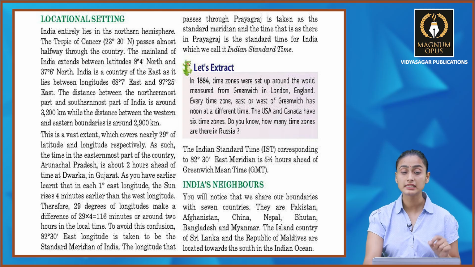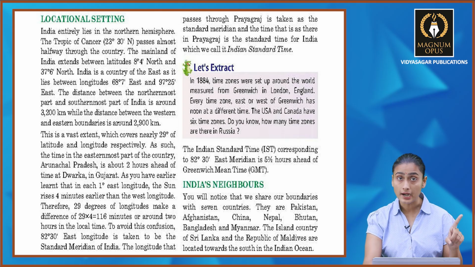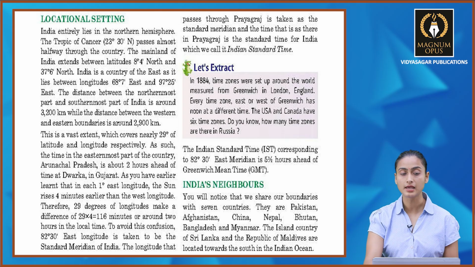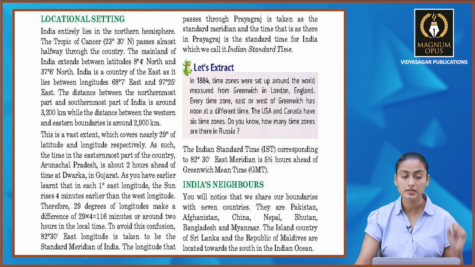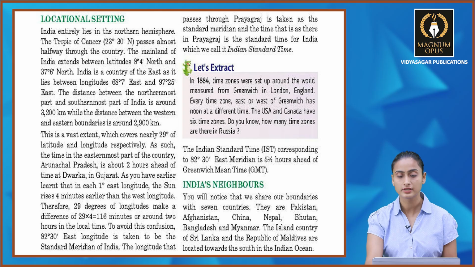As such, the time in the easternmost part of the country, Arunachal Pradesh, is about 2 hours ahead of the time at Dwarka in Gujarat. As you have earlier learned, in each 1 degree east longitude, the sun rises 4 minutes earlier than the west longitude. Therefore, 29 degrees of longitude make a difference of 29 into 4 equals 116 minutes, or around 2 hours in the local time. To avoid this confusion, 82 degrees 30 minutes east longitude is taken to be the standard meridian of India.